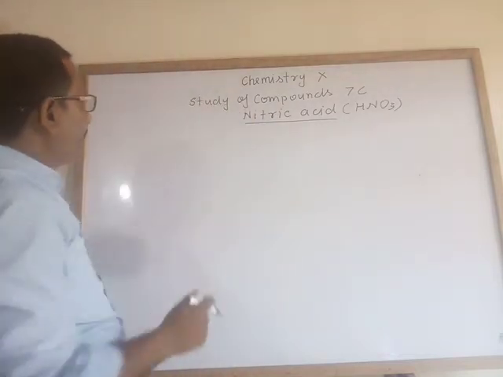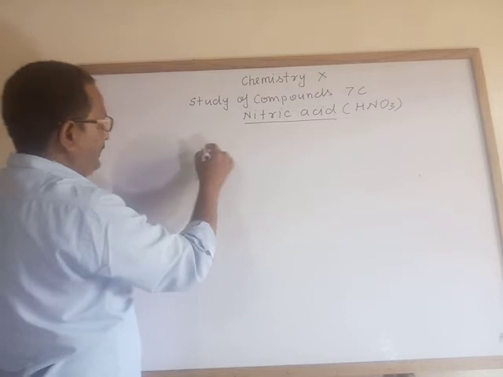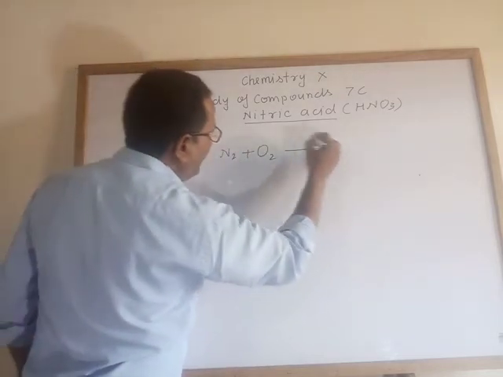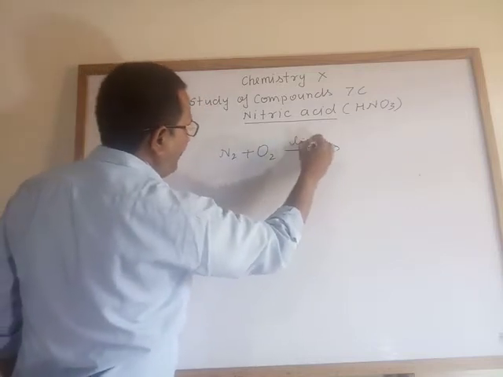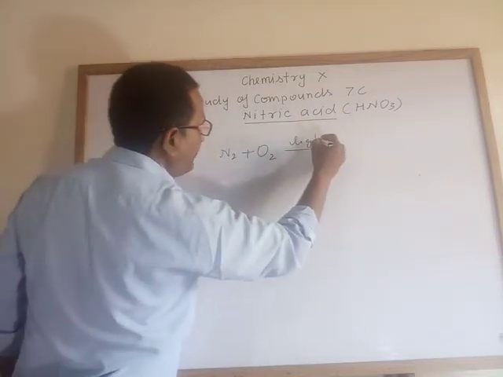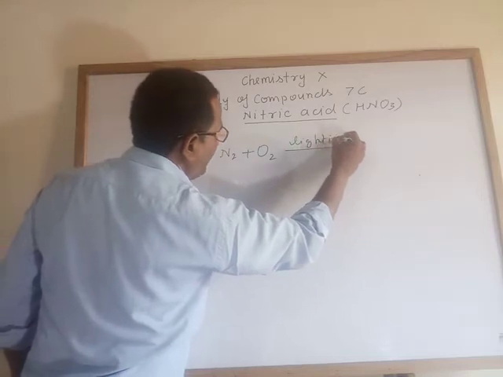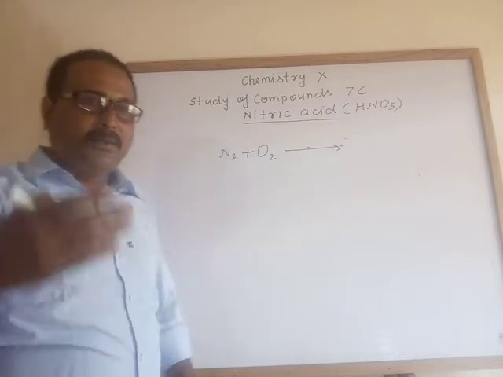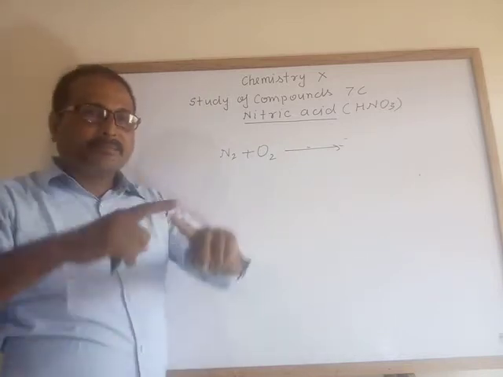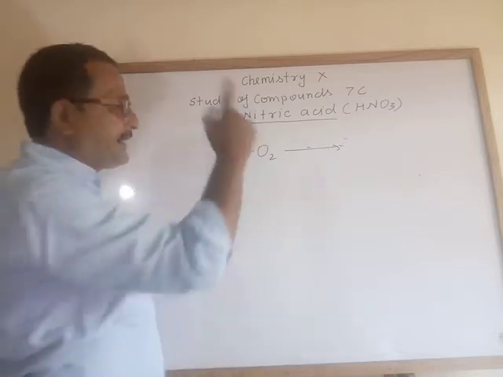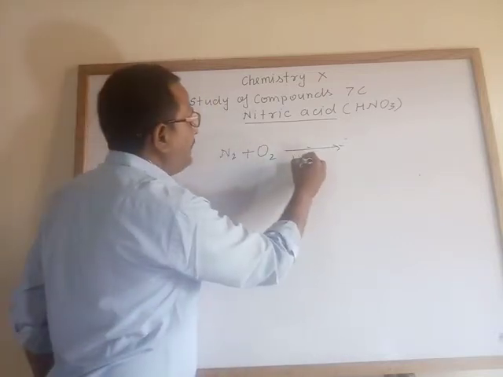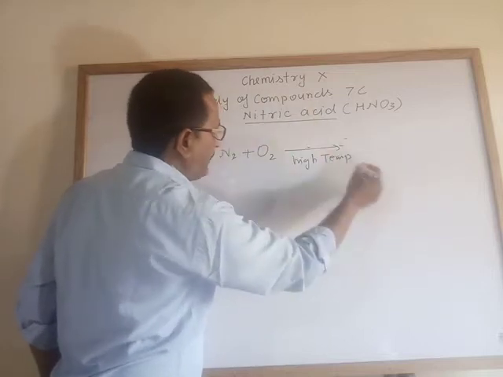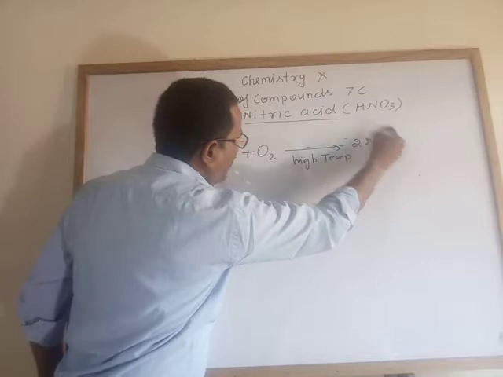When nitrogen and oxygen are in lightning, during the rainy season, when lightning takes place at a very high temperature, it forms nitric oxide.